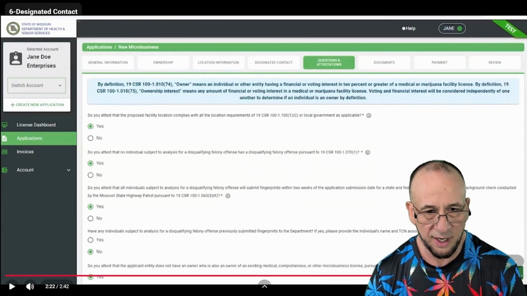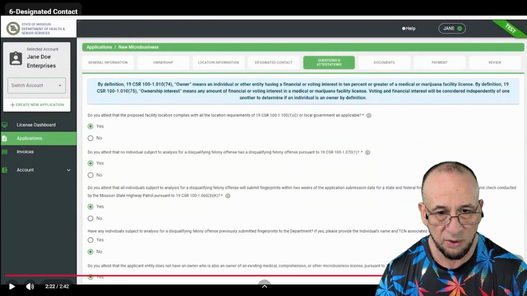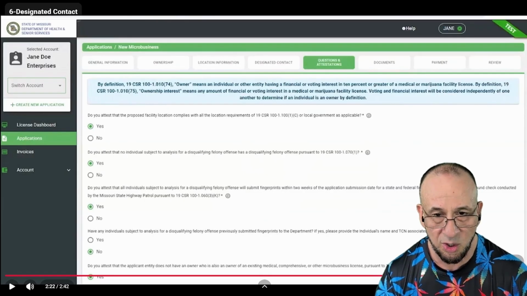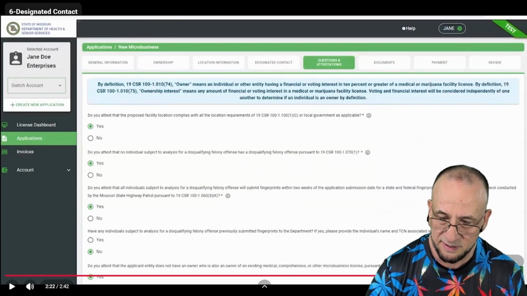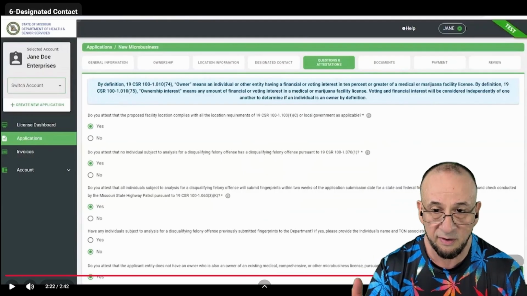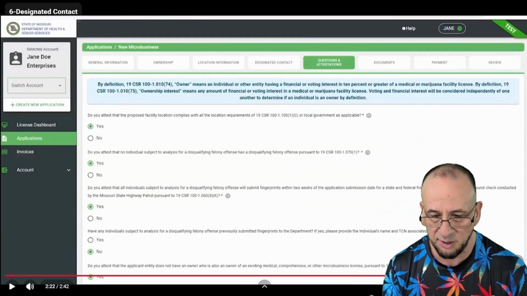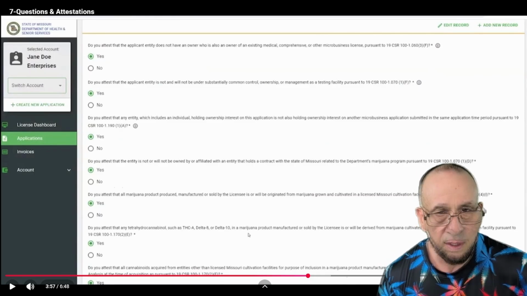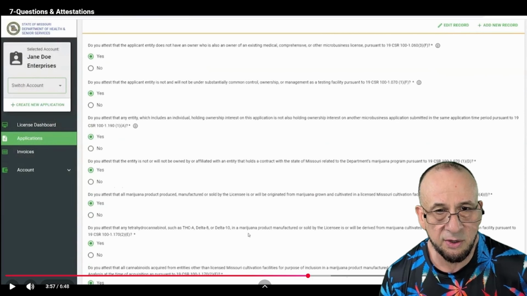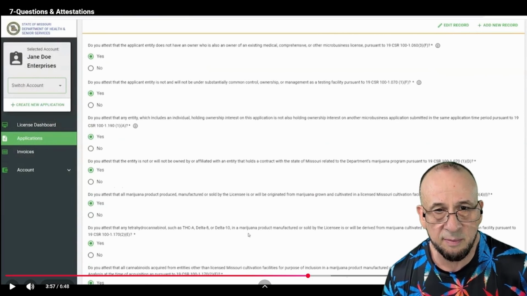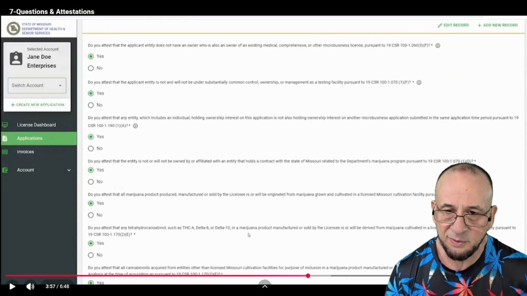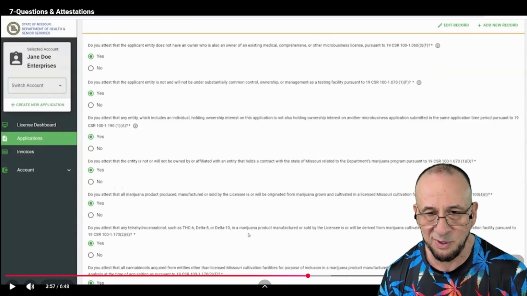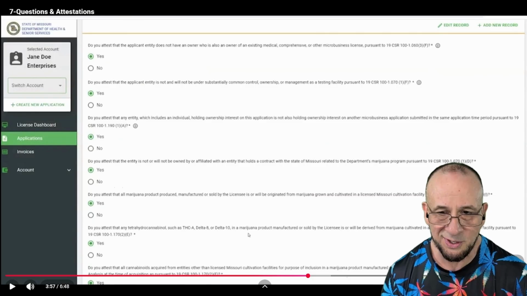Do you attest that the applicant entity does not have an owner who is an owner of an existing medical, comprehensive, or other micro business license? Right there, it's saying if you have interest in another cannabis facility or micro business, you shouldn't be on this application. Do you attest that the applicant entity is not and will not be under substantially common control, ownership, or management as a testing facility, which would create a little conflict of interest if you're growing cannabis and testing it, or selling it and testing it?